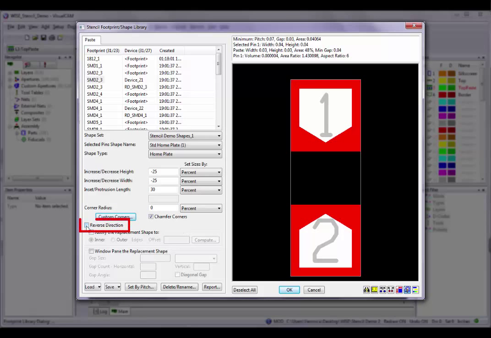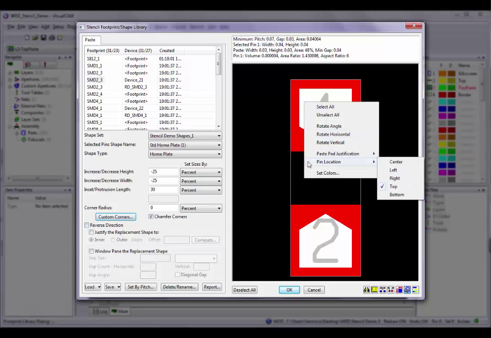Reverse direction is for shapes that have a directional aspect, like home plate, inverted home plate, MILF, bullet, snub nose, and triangle shapes. The direction of the shape may be reversed. Note that for these shapes, the default direction is always pointing inward. Reversing the direction makes the shape point outward. Also note that center pins are treated the same as bottom pins if a direction is required. Remember that the direction of the shape is based on the pin's relative location. Earlier I mentioned setting a pin's location: center, left, right, top, or bottom. This is where it can be used to control the direction of a shape.